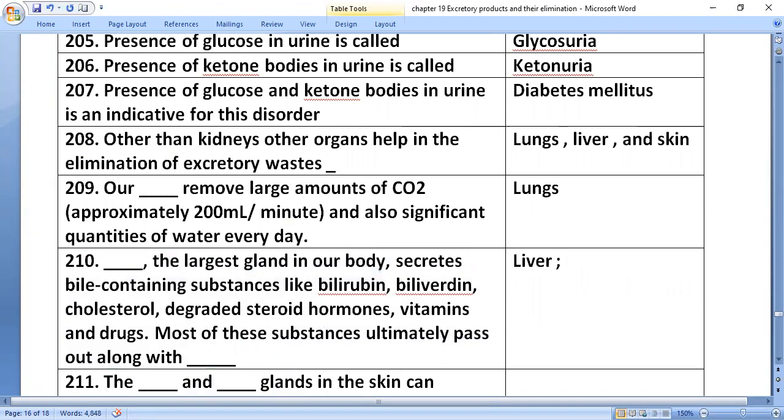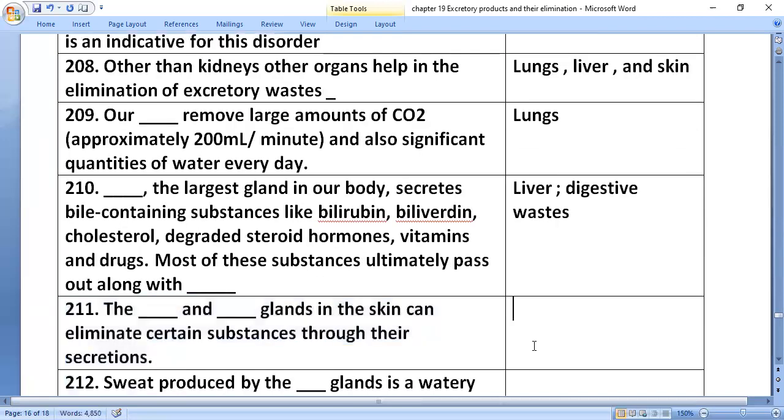Most of these substances ultimately pass out along with digestive wastes in the form of fecal matter. Then the glands in the skin: sweat glands and sebaceous glands.